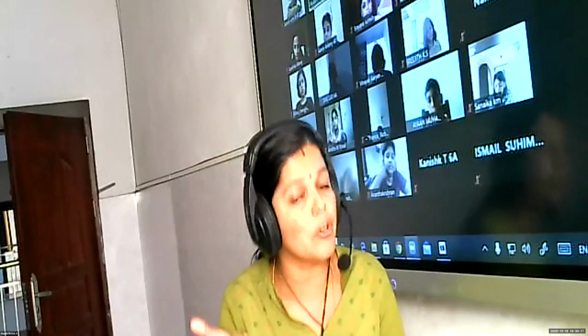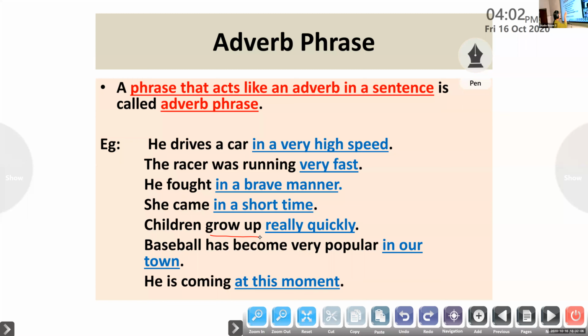Now, children grow up really quickly. You know that adverbs usually end in ly, right? But there are adverbs which do not end in ly. Here I have used two adverbs together, really quickly. Really quickly is a group of words without a verb which describes the action grow up. How did the children grow up? Really quickly. And I am leaving the next example for another explanation. We'll come back.